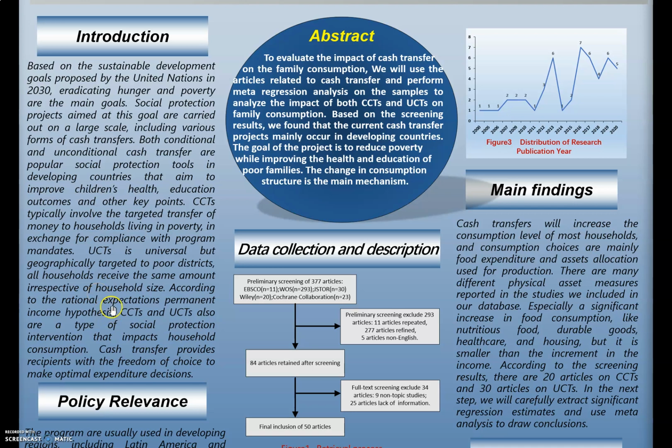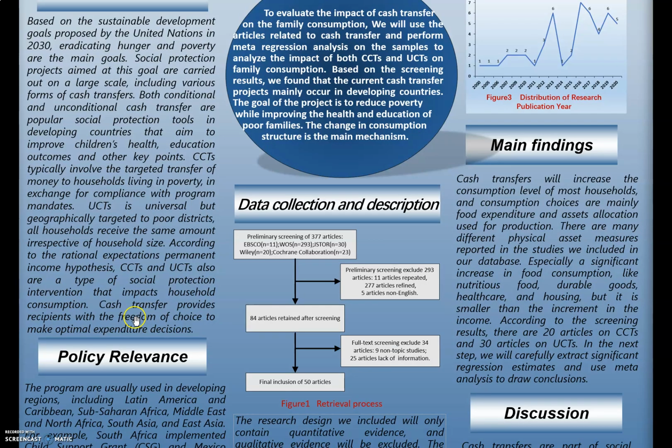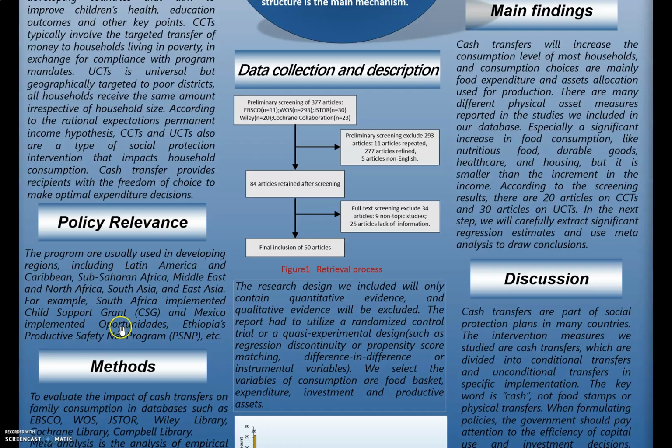According to the Rational Expectation Permanent Income Hypothesis, CCTs and UCTs are also a type of social protection intervention that impacts household consumption. Cash transfer provides recipients with the freedom of choice to make optimal expenditure decisions.